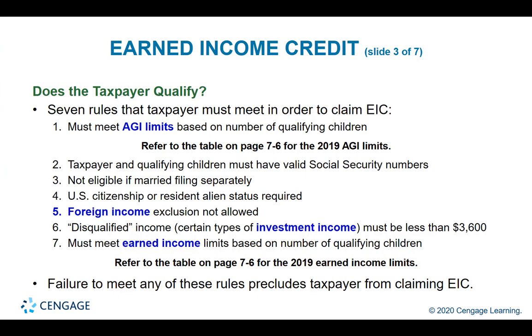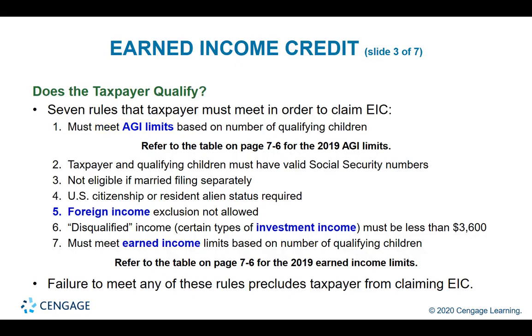There are 7 qualifications for this credit, and keep in mind that the purpose is to help the working poor. Therefore, this first qualification: must have very low AGI. There's an AGI limit.